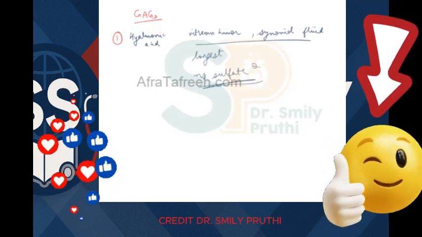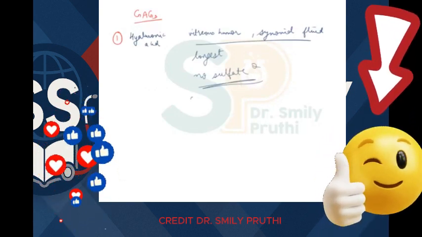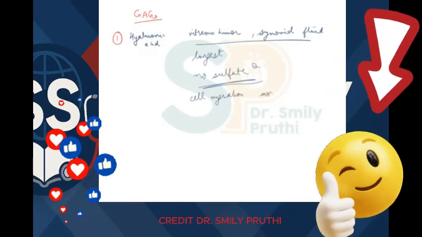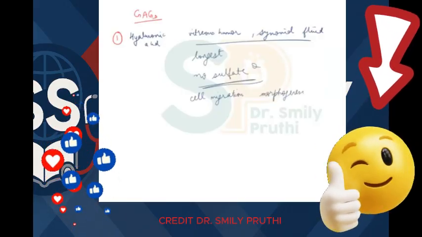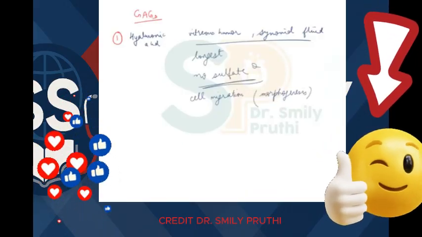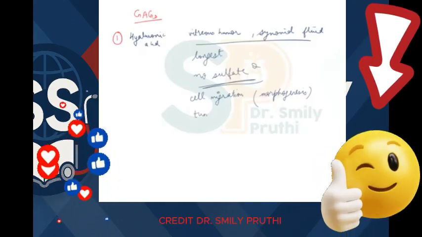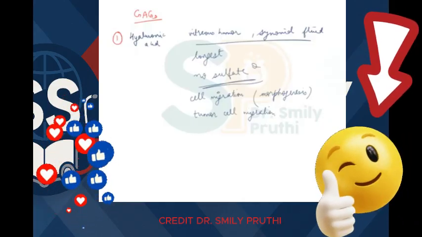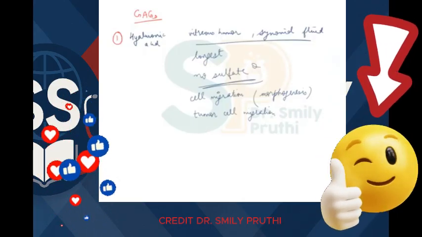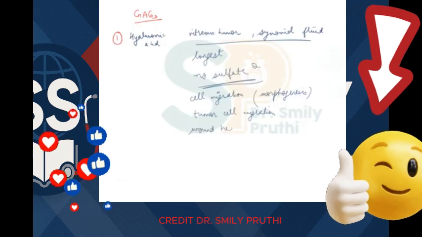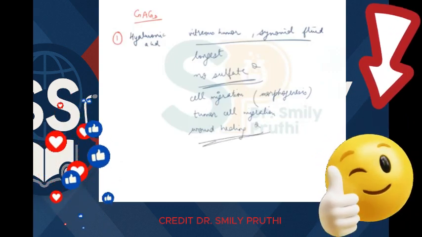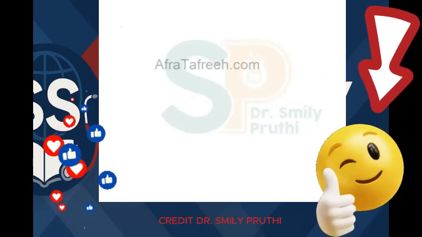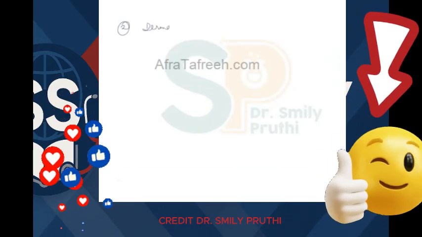So no sulfate here. Then this hyaluronic acid is responsible for cell migration during morphogenesis, right? Then it is also responsible for tumor cell migration, and it has a role in wound healing. Recently this question was asked, which GAG has a role in wound healing, and the answer is hyaluronic acid, right? Then coming to the second GAG we are going to discuss, it is dermatan sulfate.